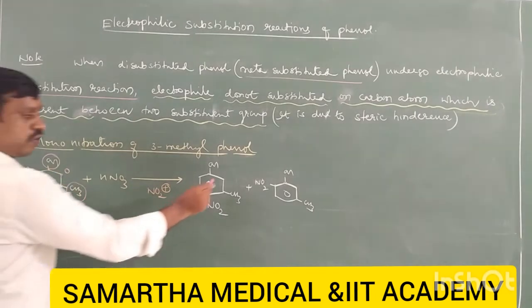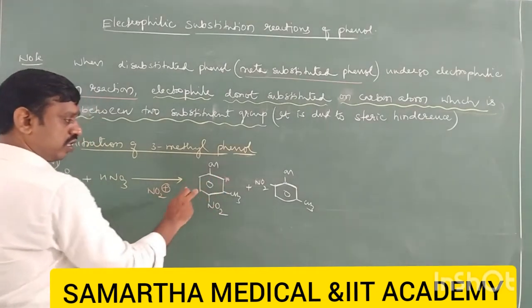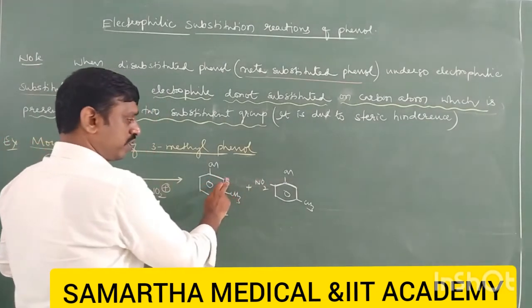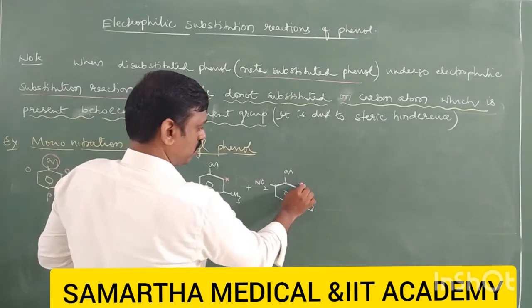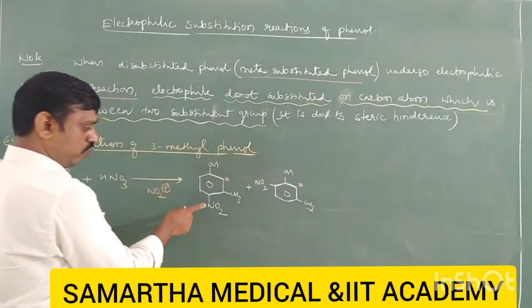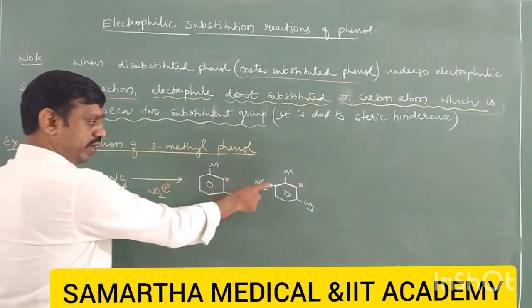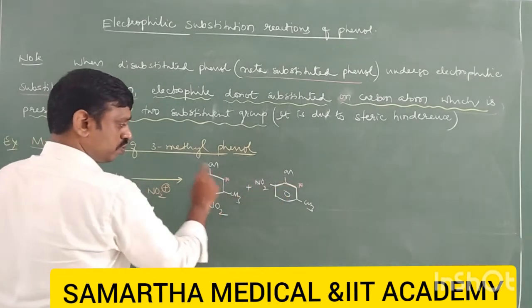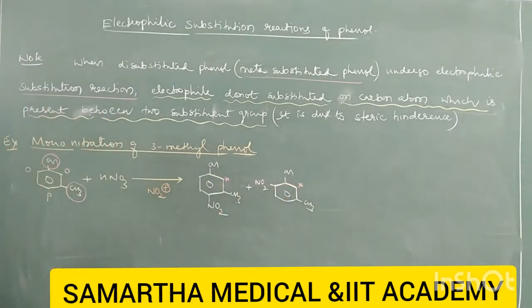In the product, NO2 is not coming here, NO2 is not coming here also. NO2 may attack here, NO2 may attack here, but not these positions. This is due to steric hindrance. That is mononitration of 3-methyl phenol.